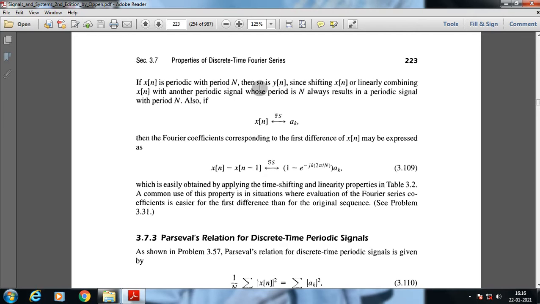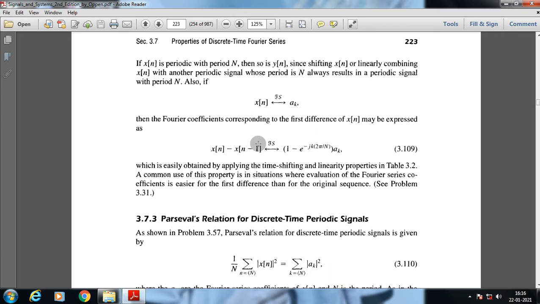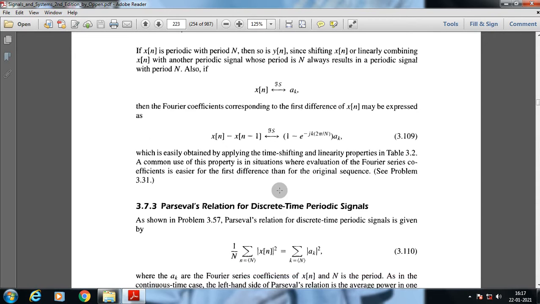Also, if x of n has Fourier series coefficients a suffix k, then the Fourier coefficients corresponding to the first difference of x of n may be expressed as this, which is easily obtained by applying the time shifting and linearity properties. A common use of this property is in situations where evaluation of the Fourier series coefficients is easier for the first difference than for the original sequence.